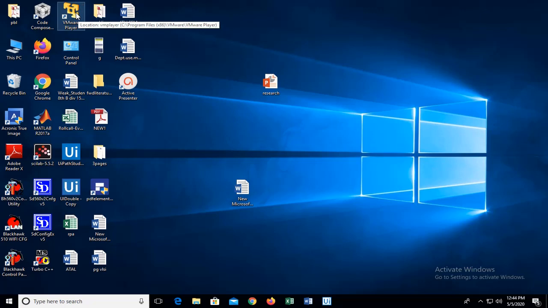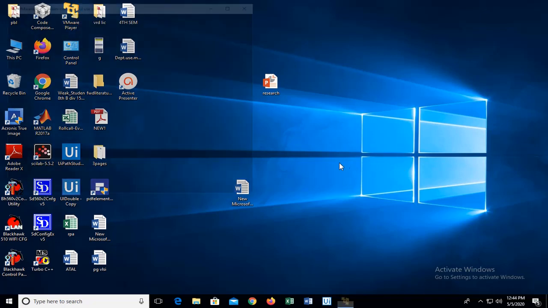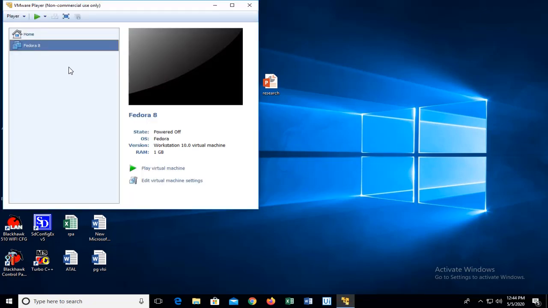It can be VMware or any other virtual software which will help us to install Fedora or Linux. Since we are using Windows, we have installed VMware, through which we'll be accessing the NCTUNS software, that is, through Fedora.